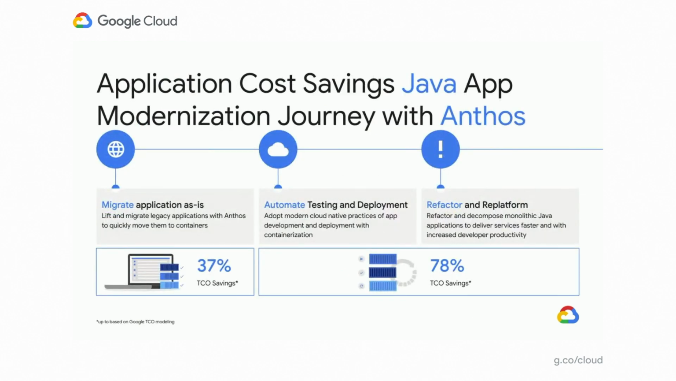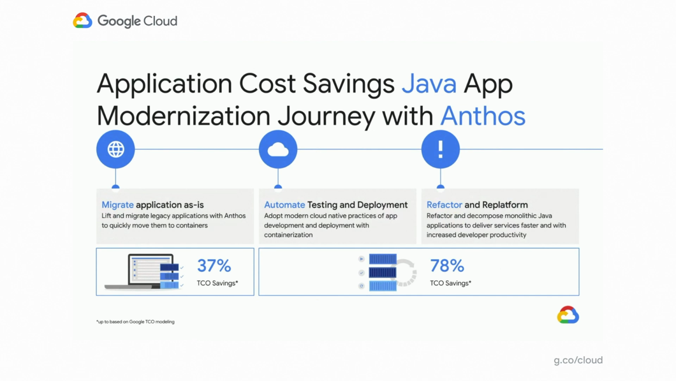I call this a very simple 3-step process, right? Step 1 is we migrate the application as is. And this is where I'm going to say that it's a lift and modernize, not a lift and shift, because we're taking the application and converting it to containers. And the business benefit is immediately in that first step, you're able to see the 37% TCO savings right out of the box.